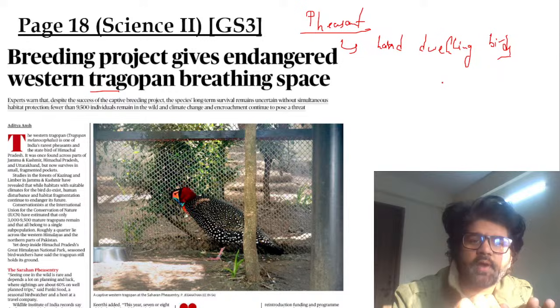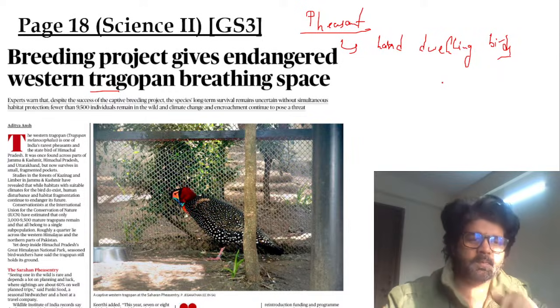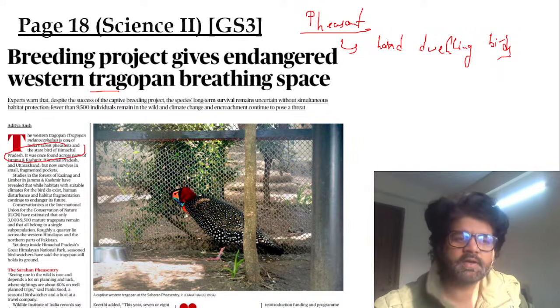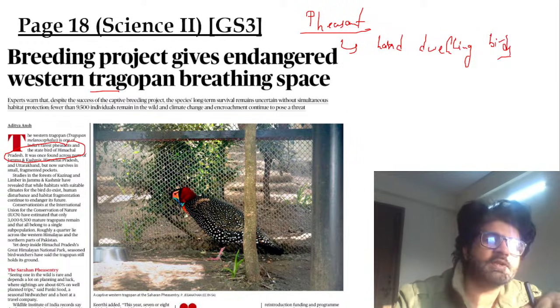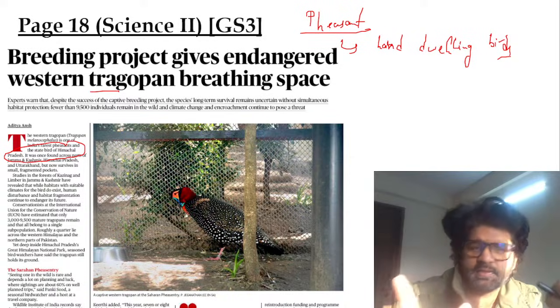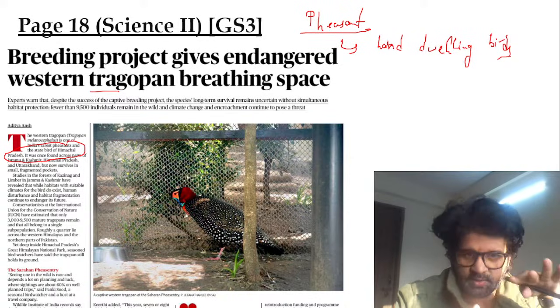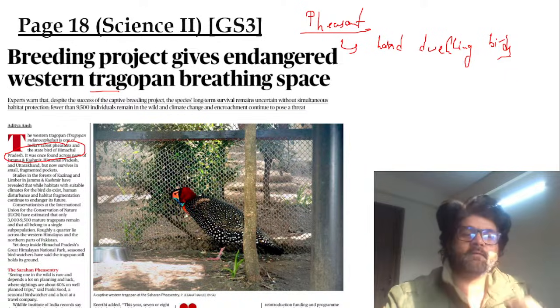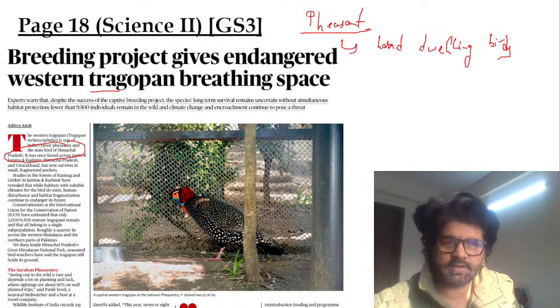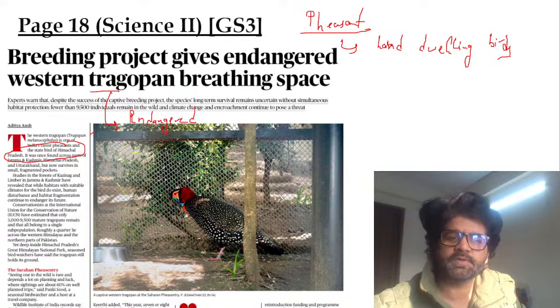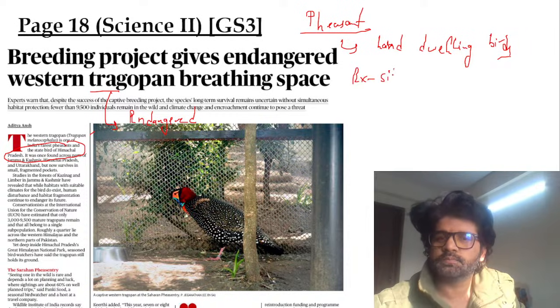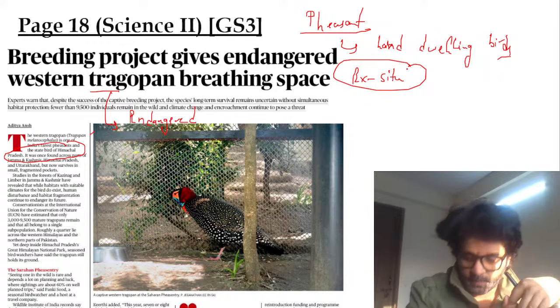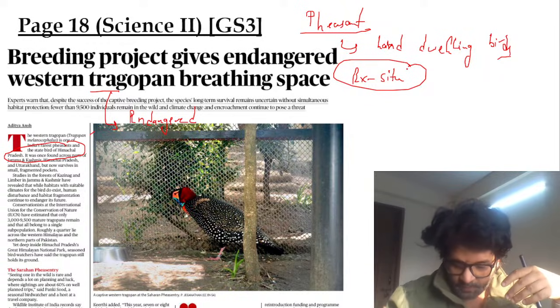This Western Tragopan is the state bird of Himachal Pradesh. You will be like, sir, why are you giving us this article when it is a state bird of Himachal Pradesh? In 2016-17, UPSC asked which is the state butterfly of Maharashtra and this and that. So yes, they have asked these questions earlier, guys. So it becomes important. Western Tragopan: the IUCN status is endangered. Most of the conservation of the state bird of Himachal Pradesh is happening in situ. So in situ conservation, bioremediation, in situ bioremediation.